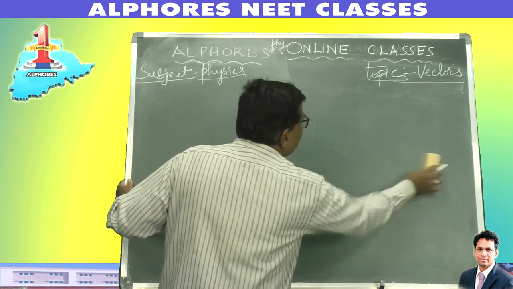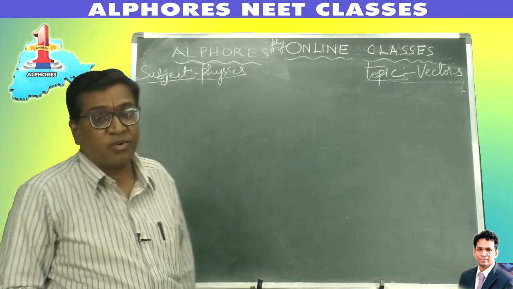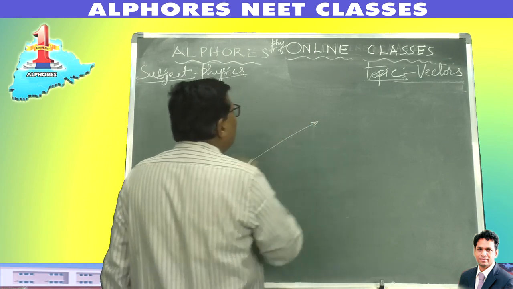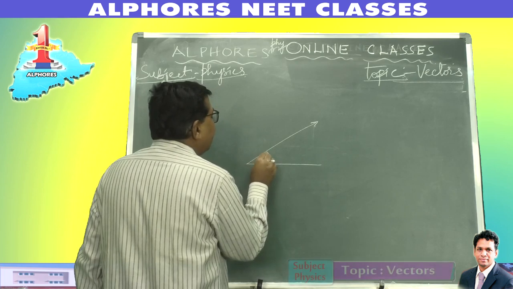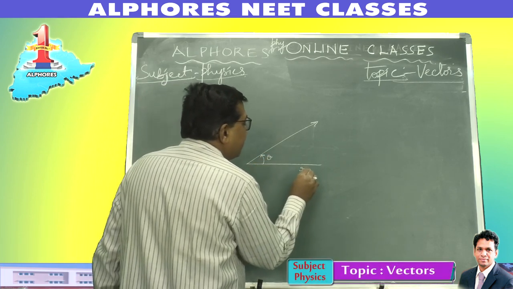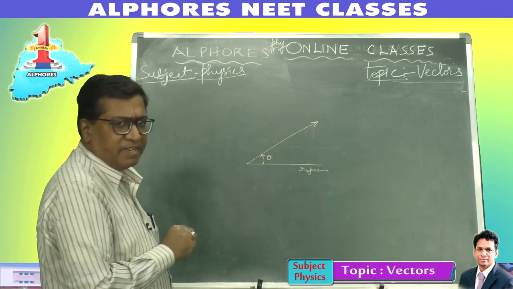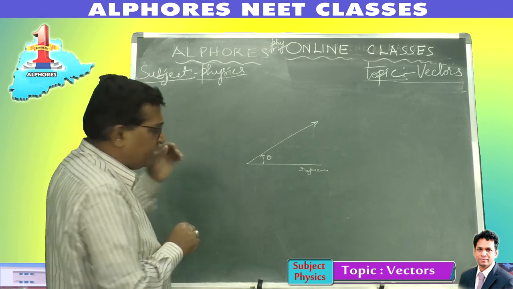And the third method of representation is the polar coordinate method. Suppose there is a vector of certain magnitude making a certain angle theta with a reference line. The reference line need not be in this direction only, it can be in any direction.